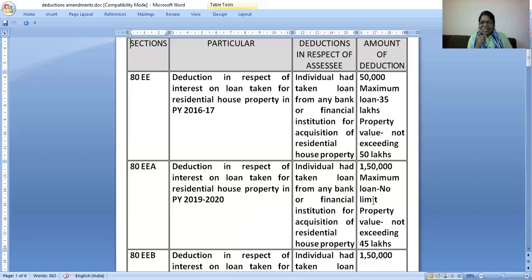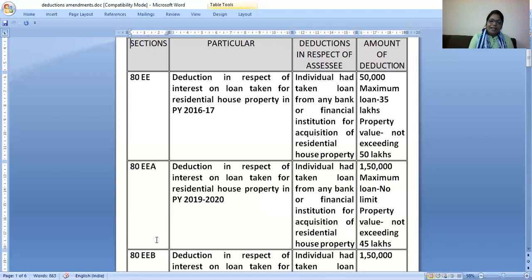One more practical case which I have seen, where you get a deduction under 80EE, is the pre-construction period. My building is still getting ready. I'm not having any income from house property, but I'm paying 5-6 lakhs yearly interest. Can I deduct it under 80EE? Yes. But one more very important condition: this is only for an individual. The individual should not own any other house other than this house, and the property value should not exceed 45 lakhs.